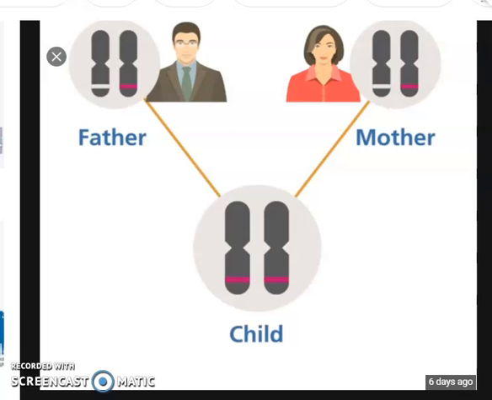Today's topic is autosomal inheritance. Autosomal inheritance means that the gene is located on one of the autosomes.